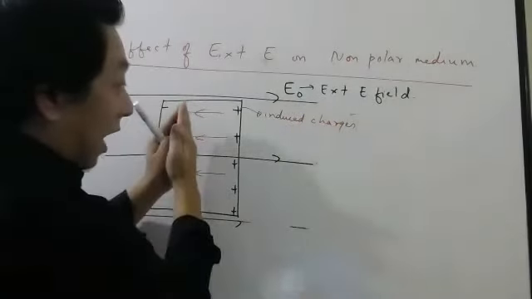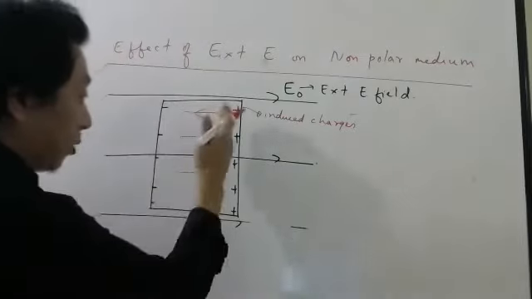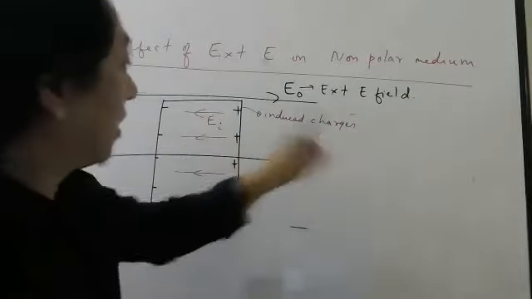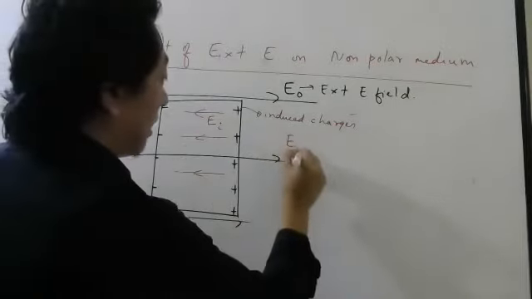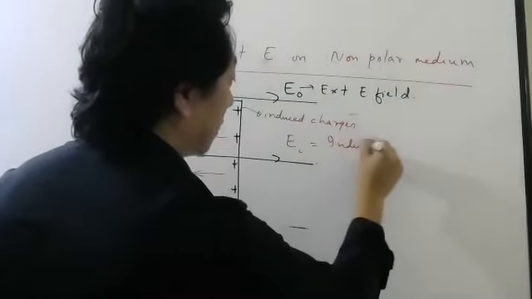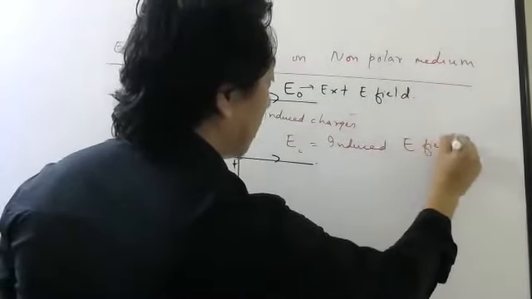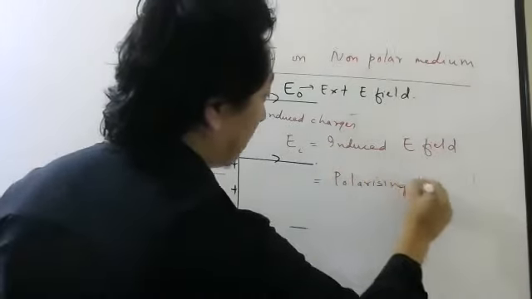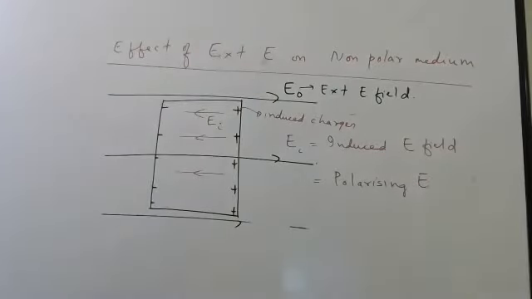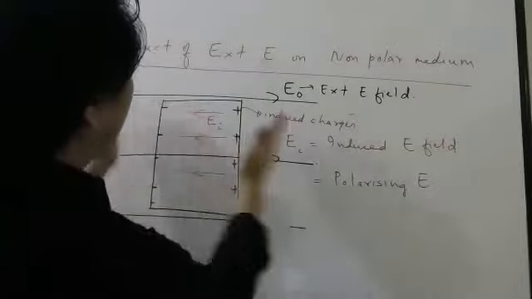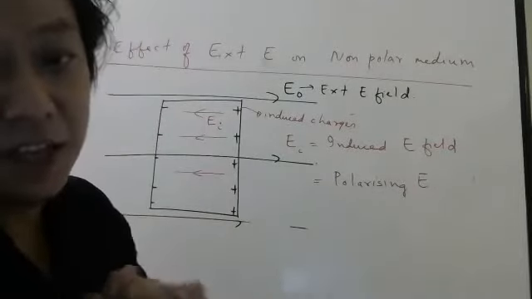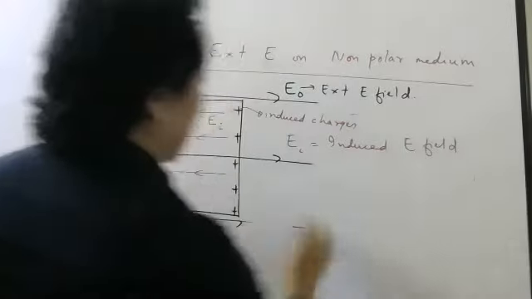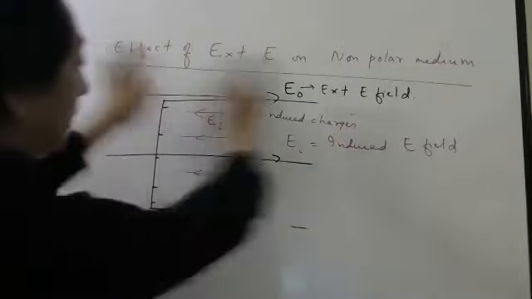So the charges are separated slightly, because of which there will be one more electric field, which I will write E_I. I stands for induced electric field. So what is E_I? Induced electric field. Sometimes they also say polarizing electric field. Why polarizing? Because this process of separating the charges is also called polarization. We will come back to that later. So this is something I hope everybody understood, right?